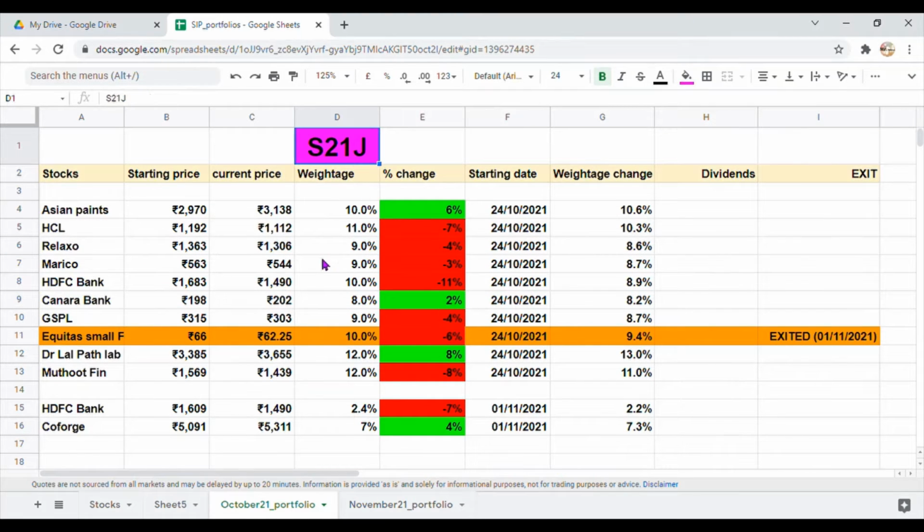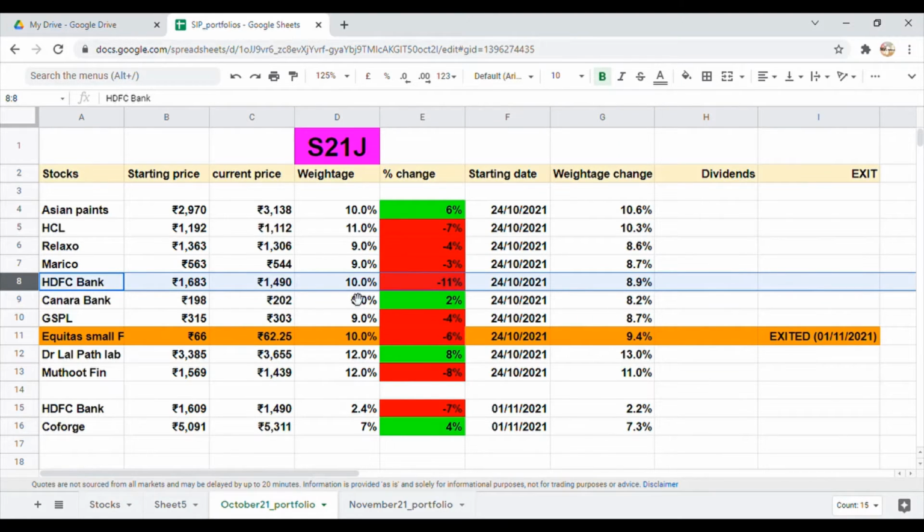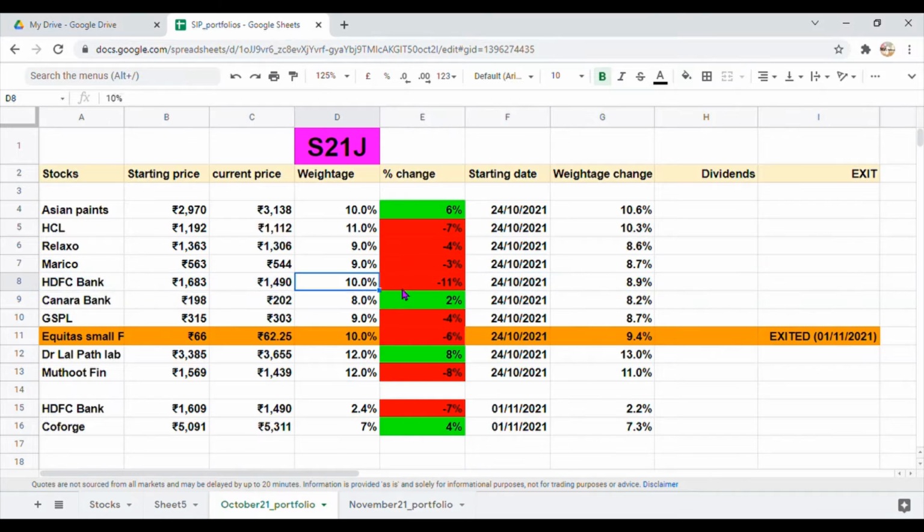The main stock which is dragging down the overall performance of our portfolio is HDFC Bank. Here we have 10% weightage and below we have around 2.4% weightage. In total we have around 12.4% weightage in HDFC Bank. And HDFC Bank is down by almost 11% from the level at which we bought it in this portfolio. So this is the main stock dragging down the overall performance of our portfolio.